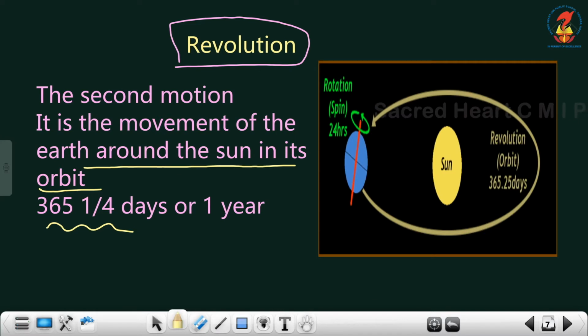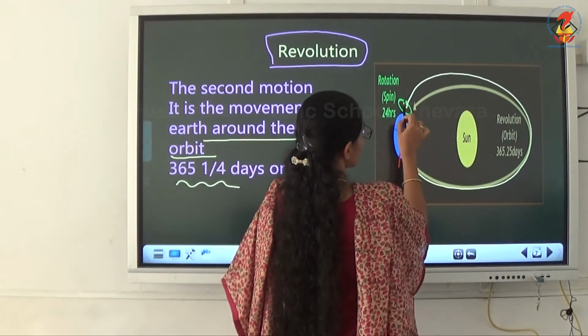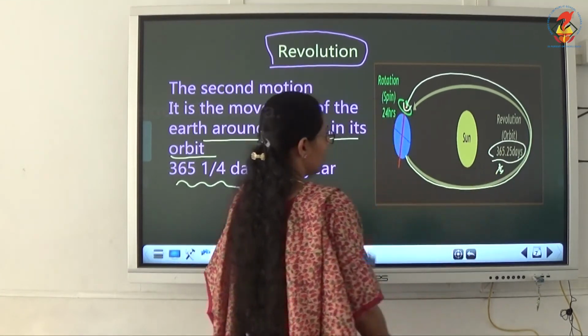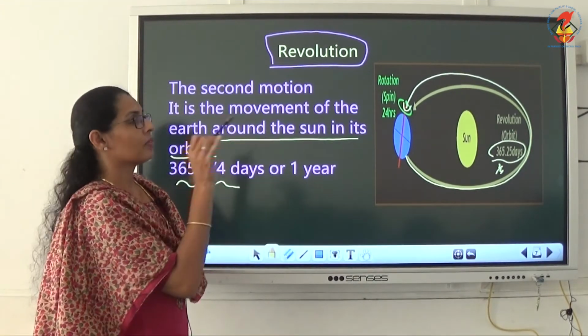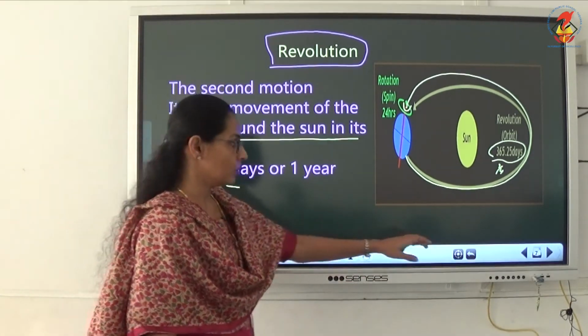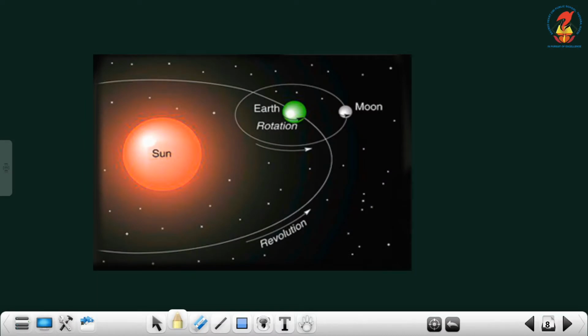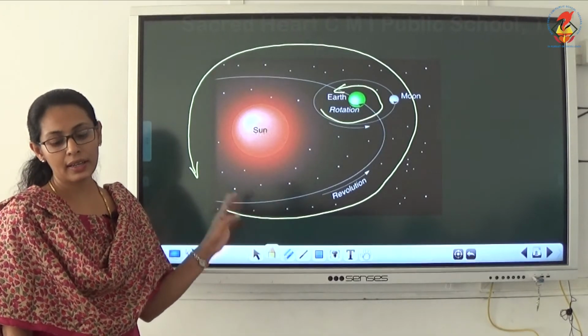It requires 365 1/4 days, or 1 year, for completing one revolution. That is, the sun is here, the earth is here, and it is going like this. How much time does it require? 365 and 1/4 days. So that is known as revolution, the movement around the sun. And this is rotation and revolution together. Earth is rotating this way and also going around the sun. So these are the two motions of the earth, rotation and revolution.